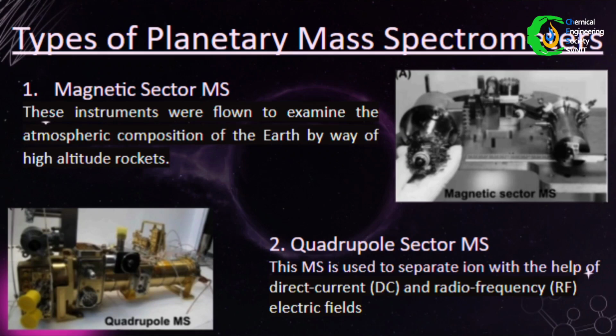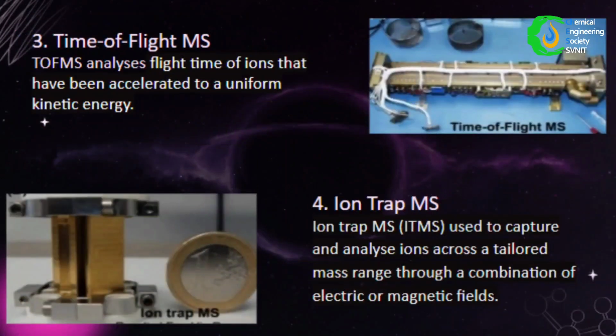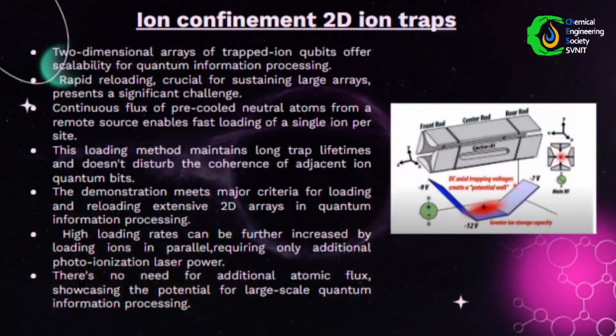Second, quadrupole mass spectrometer. This mass spectrometer is used to separate ions with the help of direct current and radio frequency electric field. Third, time of flight mass spectrometer. Time of flight mass spectrometer helps us to analyze flight time of ions that have been accelerated to a uniform kinetic energy. And the last one, ion trap mass spectrometer, which is used to capture and analyze ions across a mass range through a combination of electric and magnetic field.